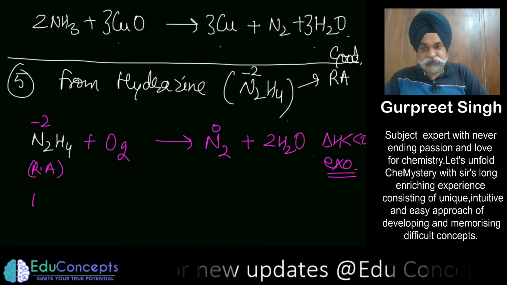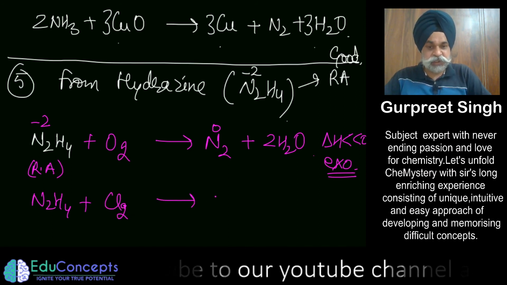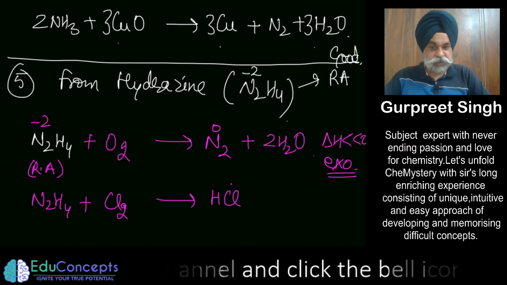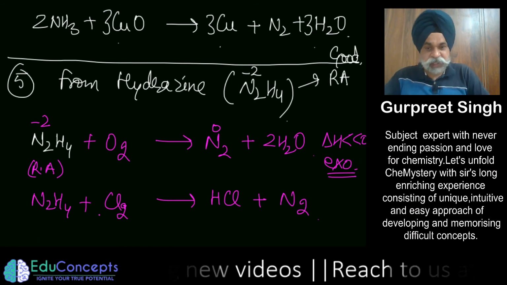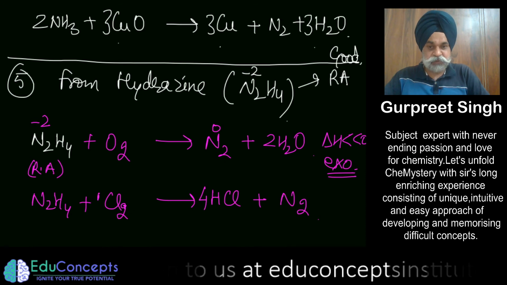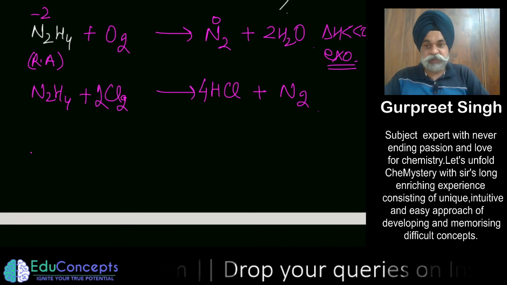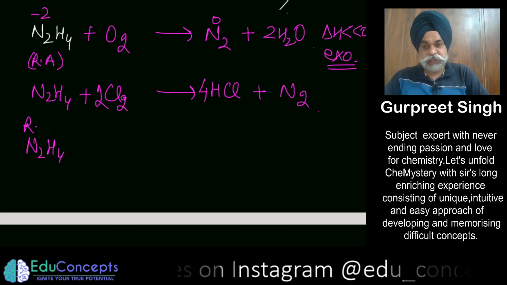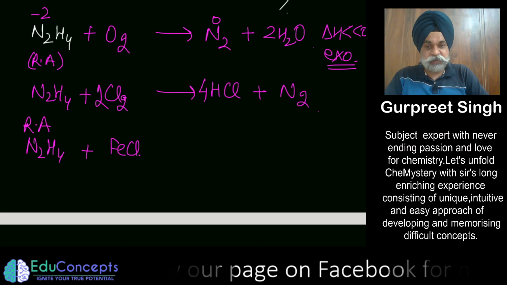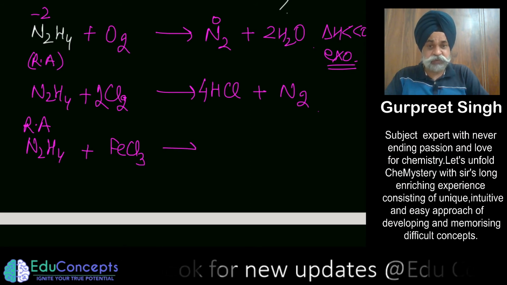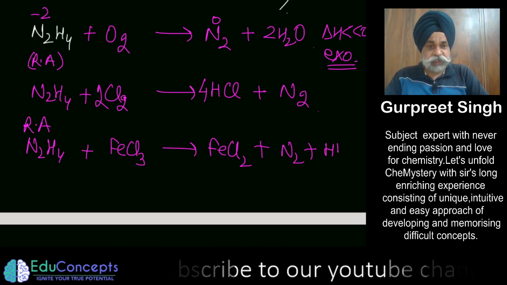So similarly, if you treat hydrazine with halogen, that is X2, this changes to HX, HCl, and along with that you would get nitrogen gas. So here also you could balance this out, that there are 4, so this would be 2. So in a way, because this topic is quite a lengthy one, hydrazine as a reducing agent reduces many of the reactants. Like if you treat it with ferric chloride, this goes to FeCl2 along with N2 gas plus some HCl also, you can balance it out.